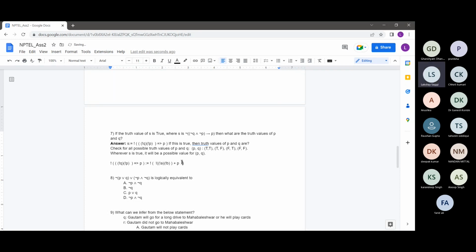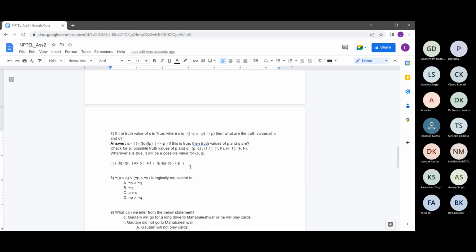I hope this makes sense, guys. The outside negation, I have not touched it. It's just as it was here. And the inside expression, I've resolved this implication operator to the not A or B form.